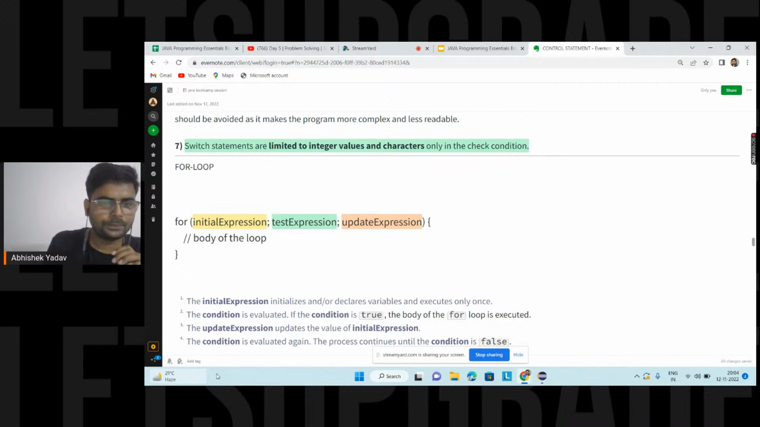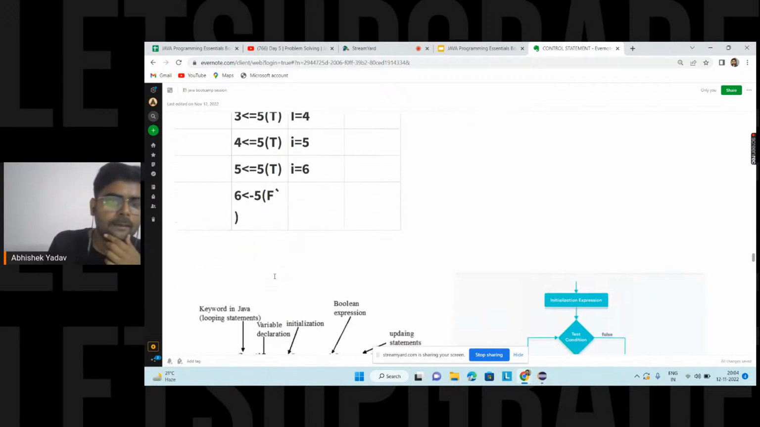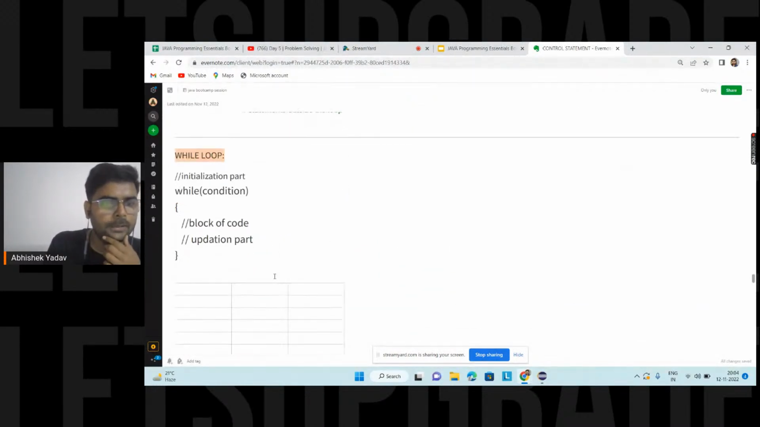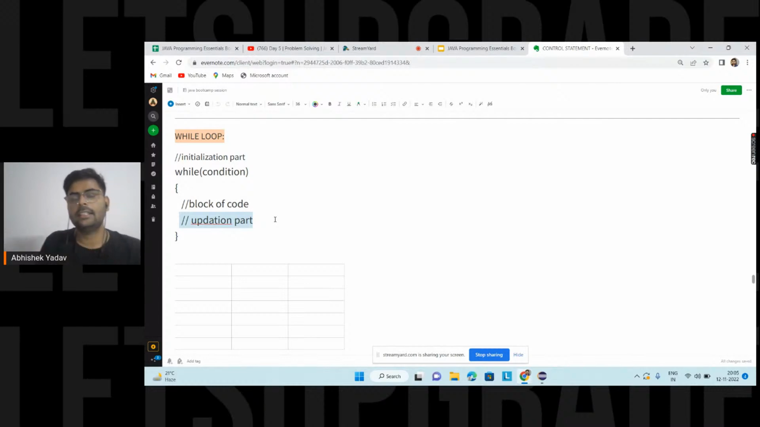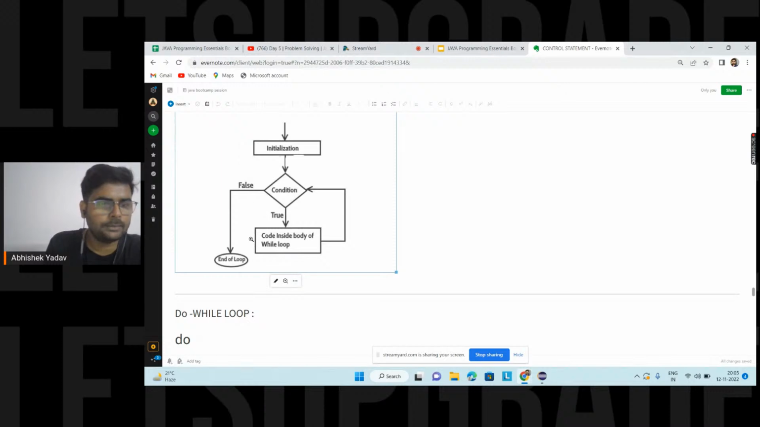So here, let's discuss the syntax of while loop. You can see we have the while keyword. After that, round brackets. Inside the round brackets, we have to write the condition. Then curly brackets, open and close, and inside the curly brackets, we write the body of the while loop, and we write the updation part. After one iteration, how many steps I have to climb, that we discussed in the yesterday session, right? So here you can see the diagram.